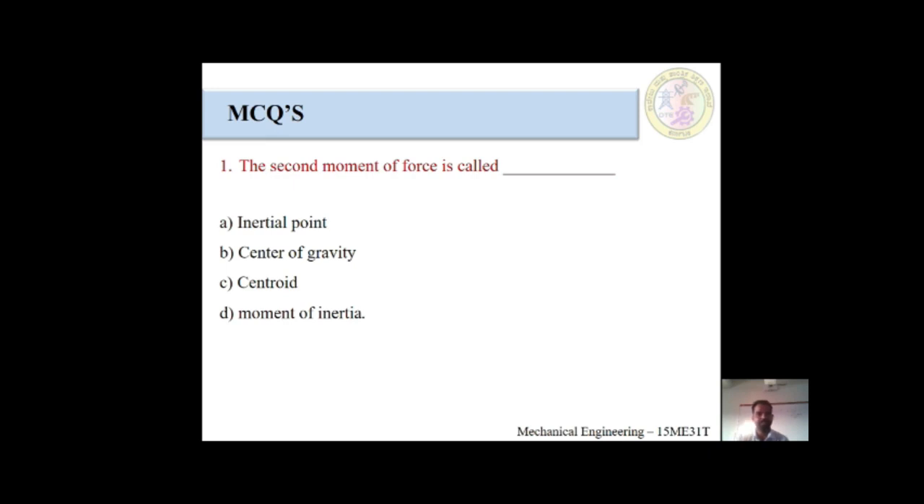Students think about this problem. I will give the proper answers at the end of this session. I will explain one more time the MCQ question, first one. The second moment of force is called, there would be four options. One is inertial point, second one is center of gravity, third one is centroid, fourth one is moment of inertia.